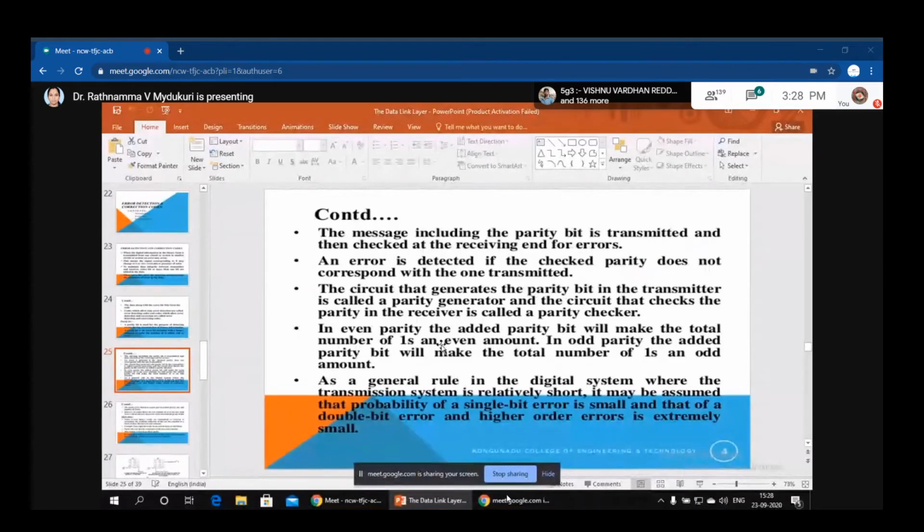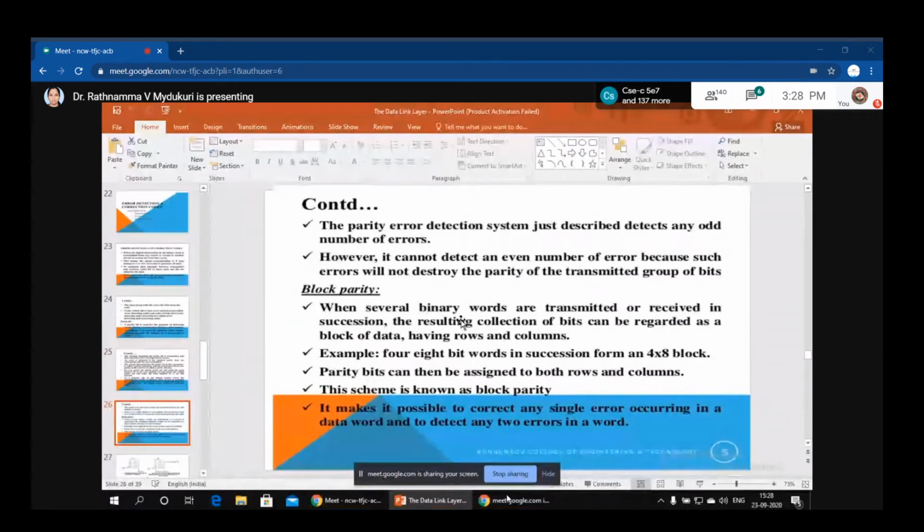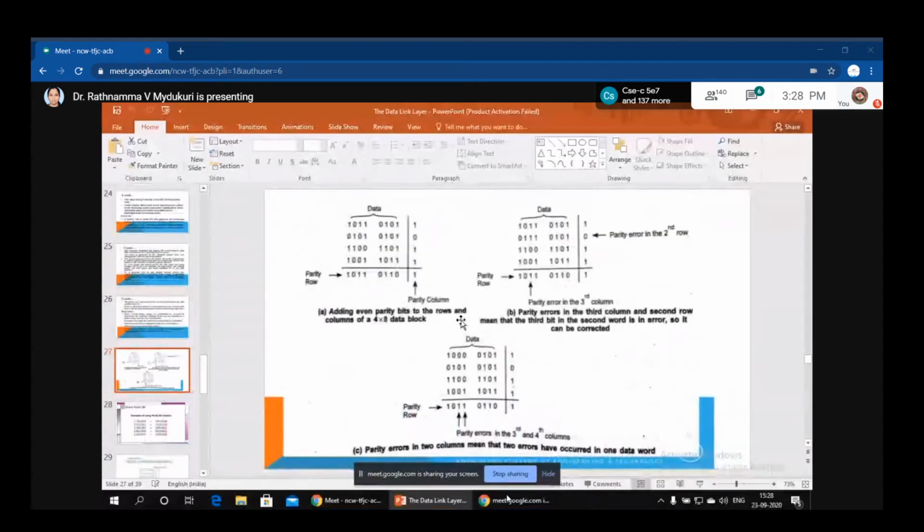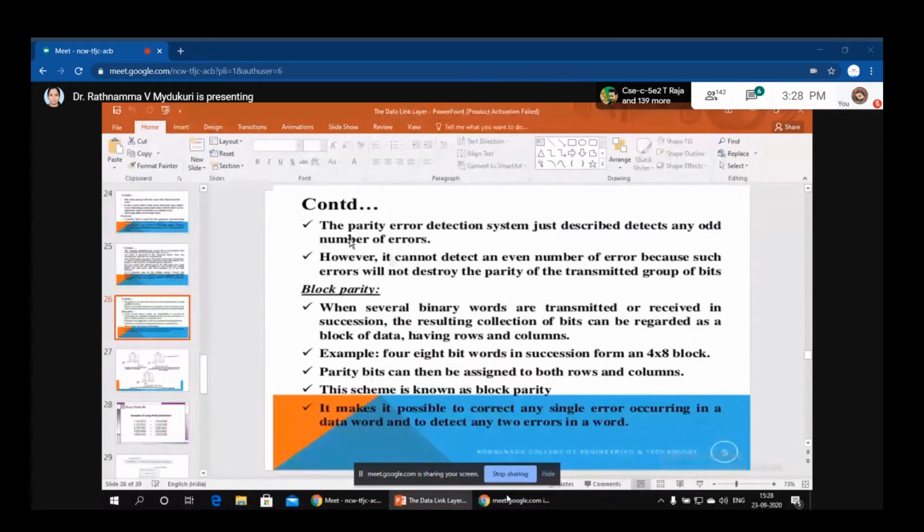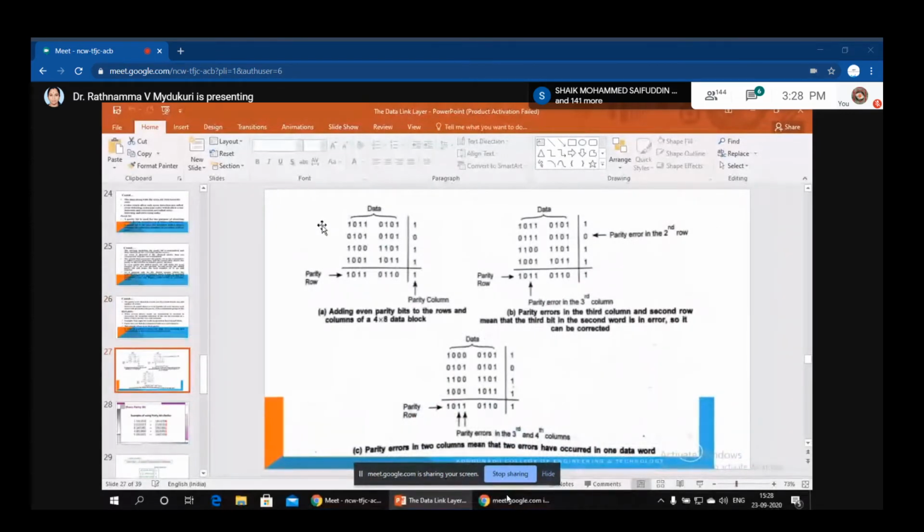Now how many types of parity bits do we have here? Two types, even parity and odd parity. I will explain clearly what is even parity and what is odd parity. But before that, just observe the example I am going to perform here. Now we are considering four 8-bit words, forming a 4 cross 8 block. Just observe this diagram carefully.